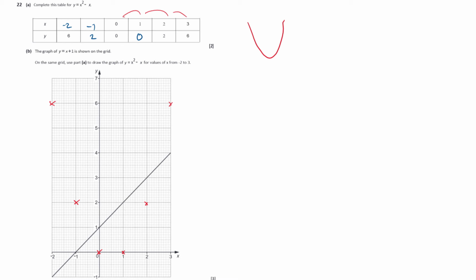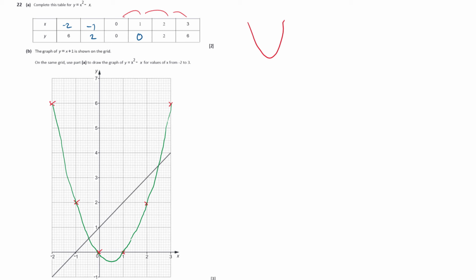Okay, so it's a curving thing. Should be symmetrical on both sides. Now it doesn't have a flat bottom, so it will dip below the axes between 0 and 1 and then start coming back up again. Okay, now try and do a smooth line.